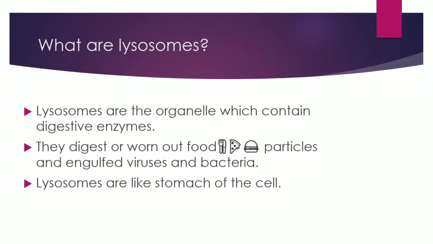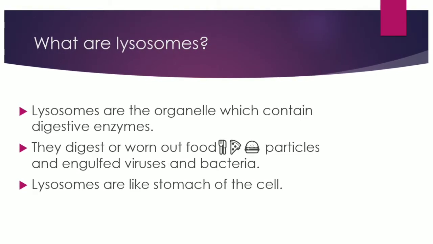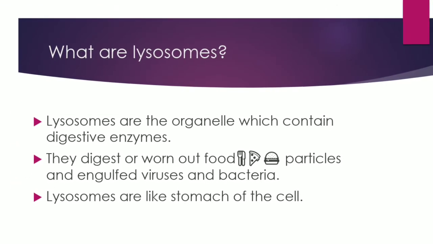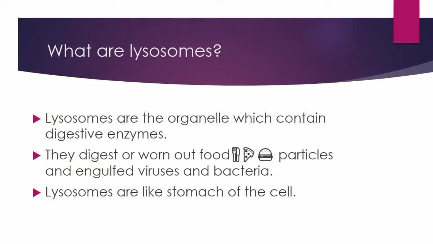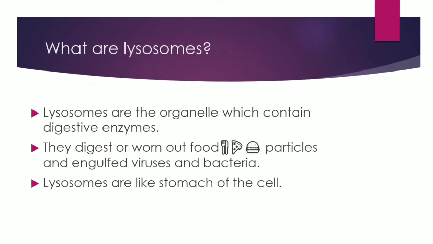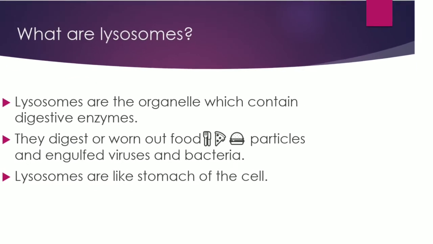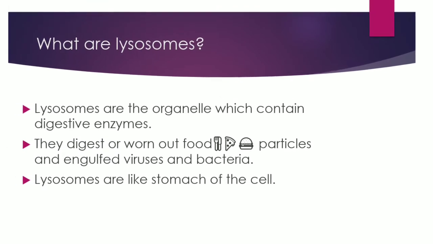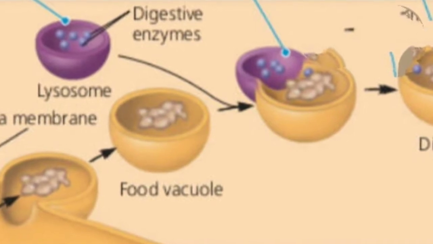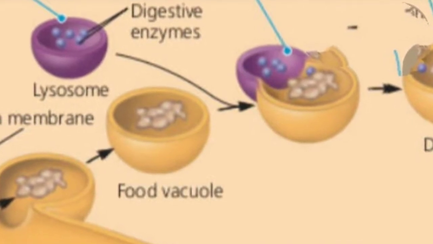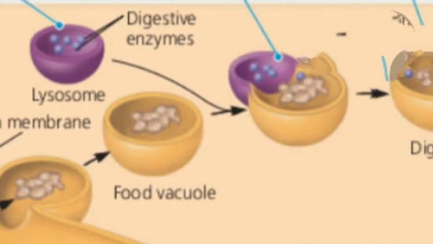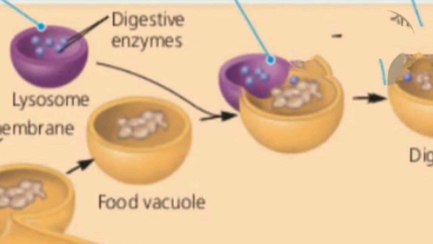As we discussed, lysosomes are the organelle which contain digestive enzymes. Now what is the function of these digestive enzymes? These digestive enzymes digest or break down food particles and engulf viruses and bacteria. As our stomach digests things, lysosomes are like the stomach of the cell. As you can see here, a food vacuole enters the cell through the plasma membrane. Lysosome attaches with it and the digestive enzymes present in it digest the food vacuole.